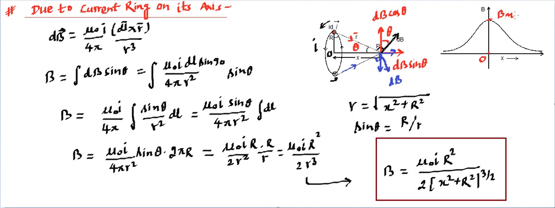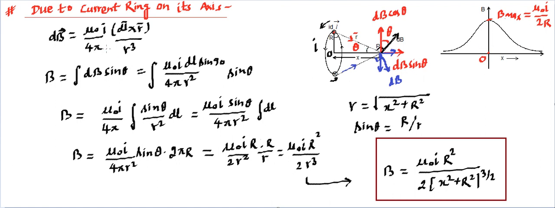And if somebody asks what is b max, then you say it is at the location when x equal to 0, so put x equal to 0, you will get the old answer, which was mu naught I upon 2r. So it's going to be mu naught I upon 2r, where r is the radius of the ring. So this is an important formula.